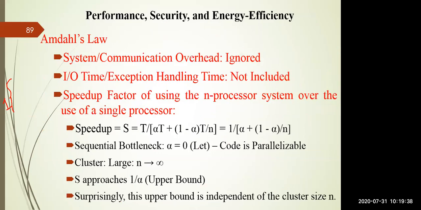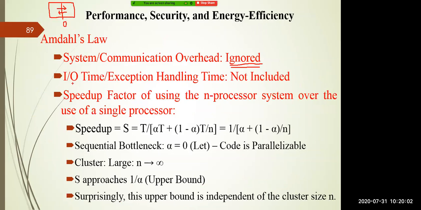Next, in Amdahl's law, we assume that the communication between two different cores, if you have a two-core processor or two different processors, the communication time from one processor to another processor is ignored. We are not stating that this communication is 0, but we ignore it.